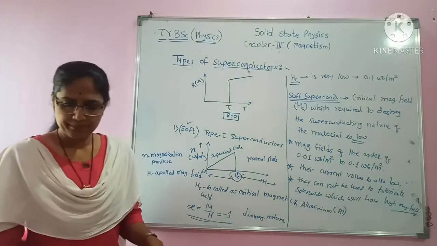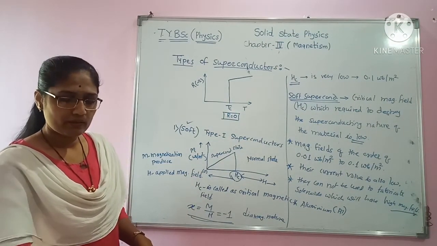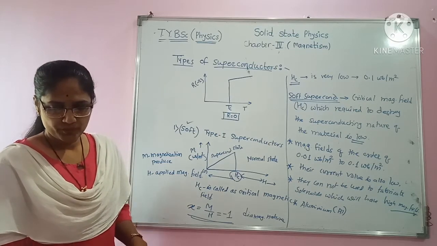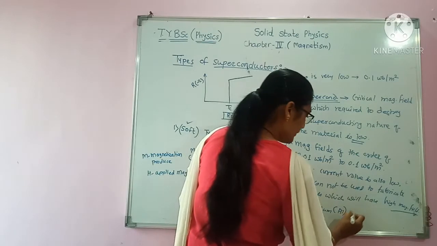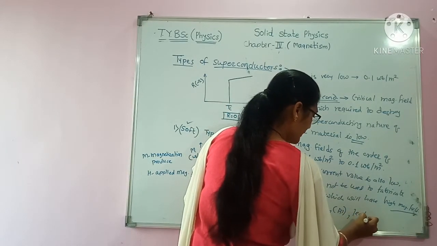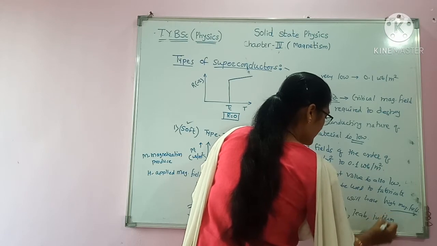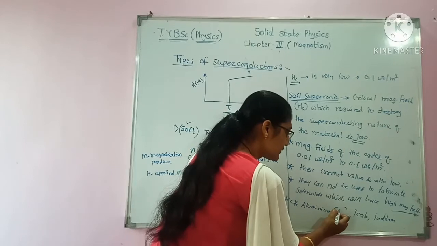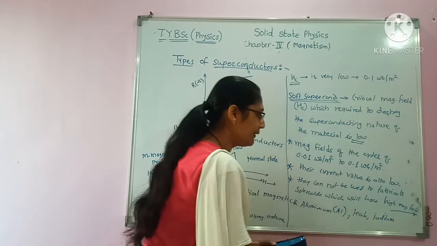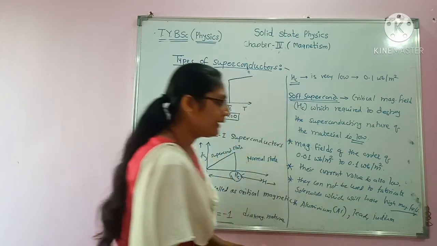Another example of a type 1 superconductor we can mention is lead, Pb, and indium. These are the examples of type 1 superconductors: aluminium, lead and indium.